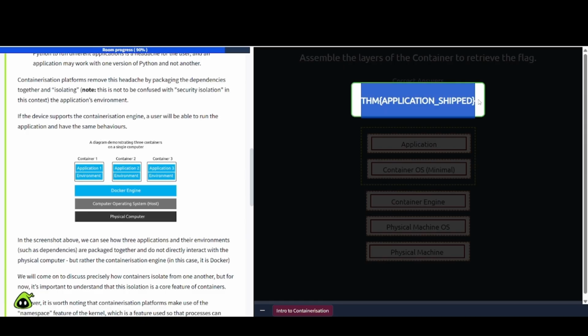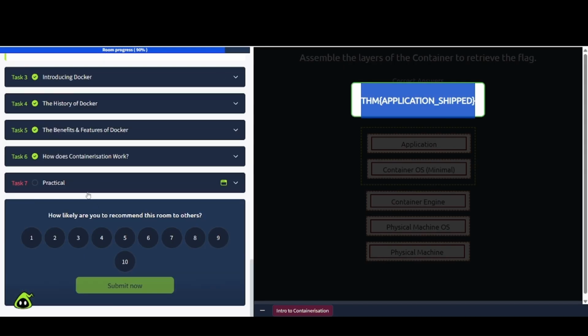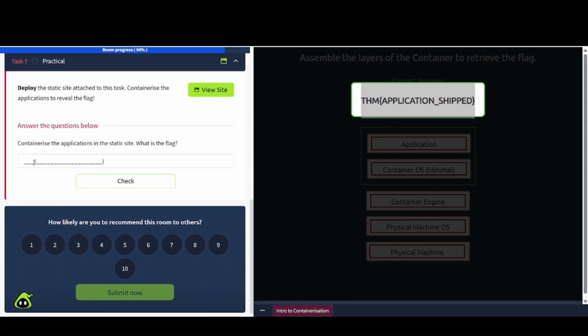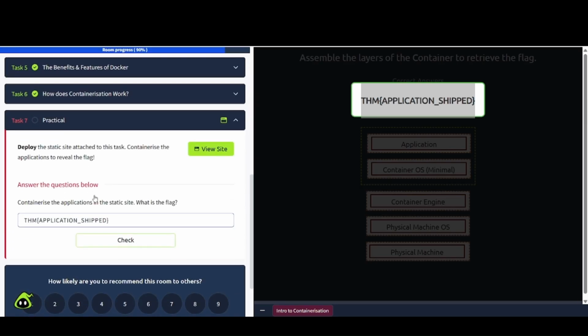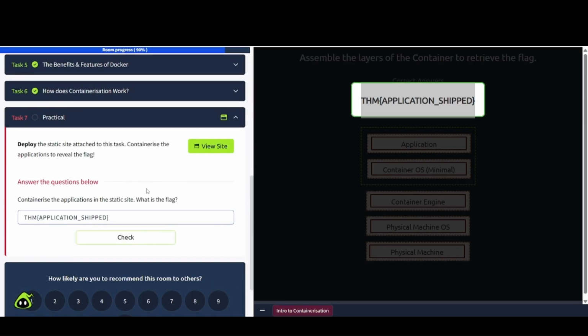Easy peasy. So hopefully y'all have learned something in here about these containers and whatnot. I've used Docker before, but not extensively like a developer would use. I've set up images before in like a lab environment and whatnot. You'll probably come across this as well throughout your career as you're doing these labs. But we are pretty much done here.